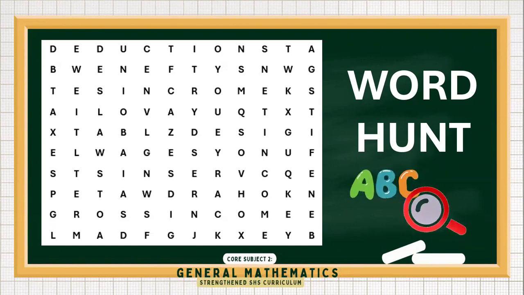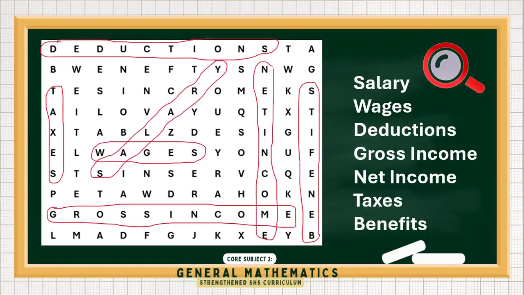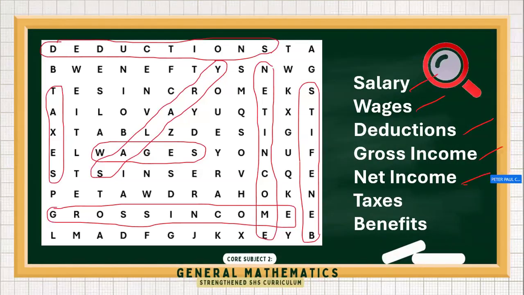Okay, time's up. I've given you enough time to look for words related to it. Let us check if you have found all of these words. Have you found salary, wages, deductions, gross income, net income, taxes, and the word benefits? All of these words are related to the concept income. I know some of these words are not familiar to you, but as we go through the lesson, we will talk about the definition of each word.